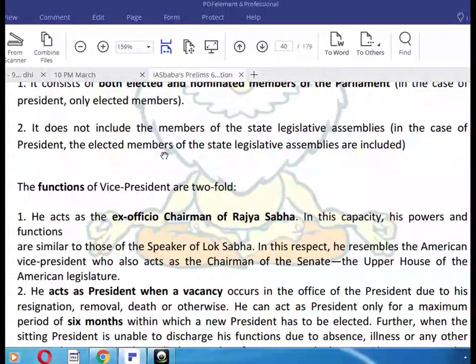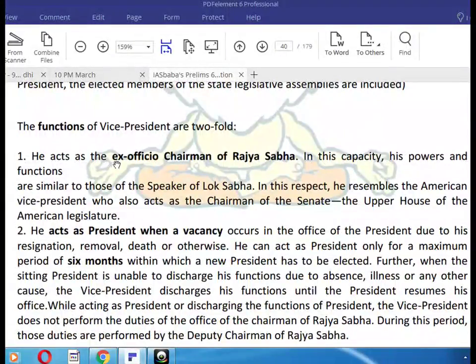The functions of Vice President are twofold. He acts as the ex-officio chairman of the Rajya Sabha. In this capacity, his power and functions are similar to those of the Speaker of the Lok Sabha. In this respect, he resembles the American Vice President, who also acts as the chairman of the Senate.